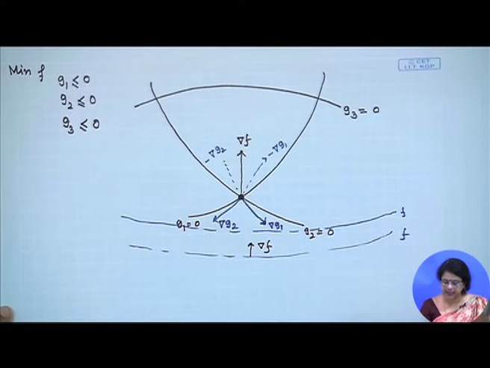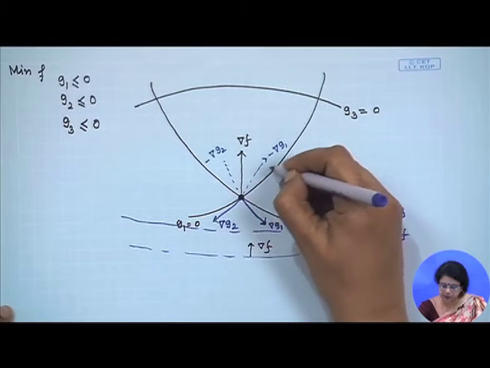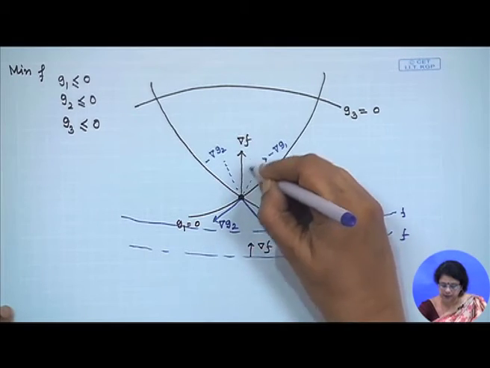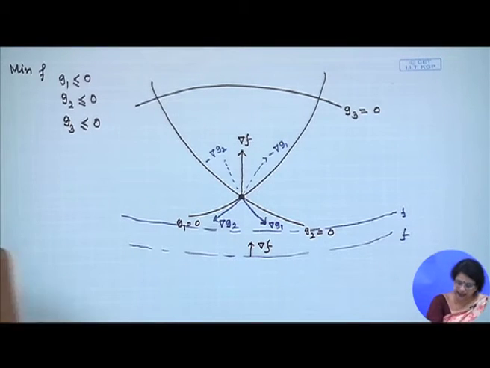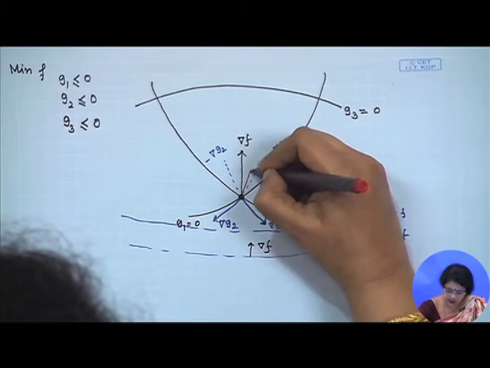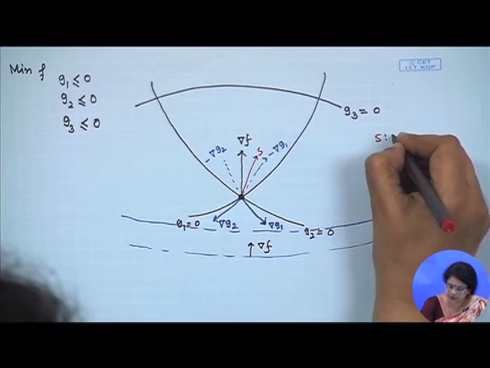Okay. What can you say? One thing we can say is that if we consider any direction from this point through the feasible space, I can move in different directions, is it not? Let me consider one of the directions as this one, which can be named the feasible direction.